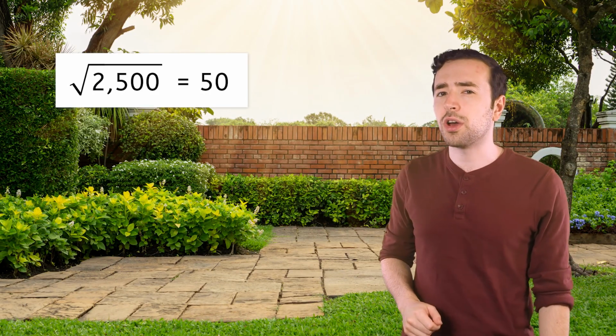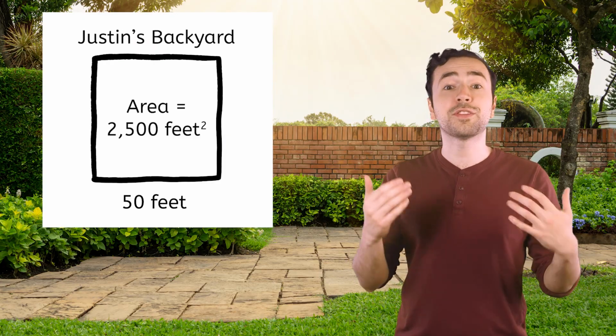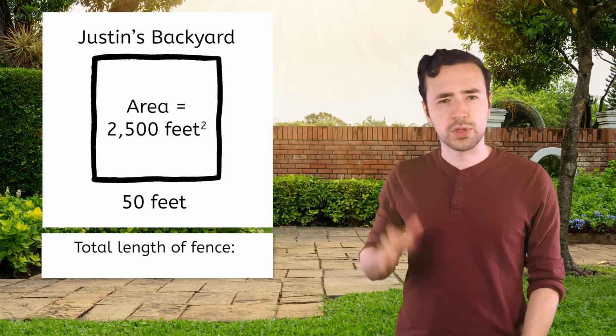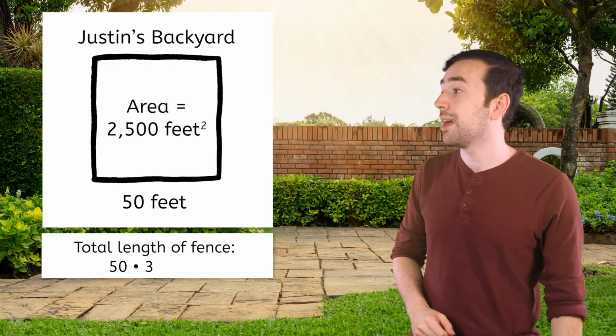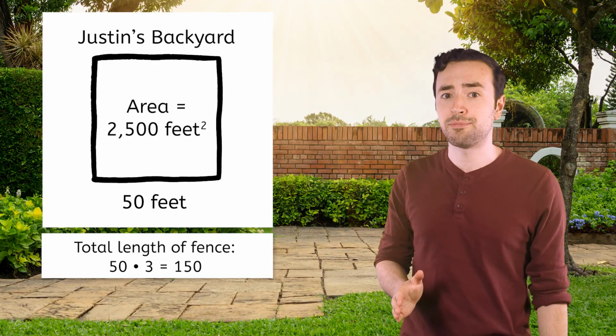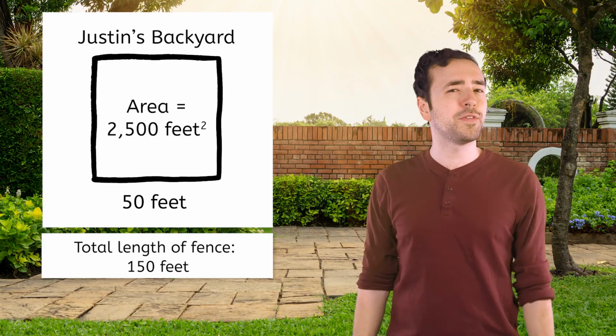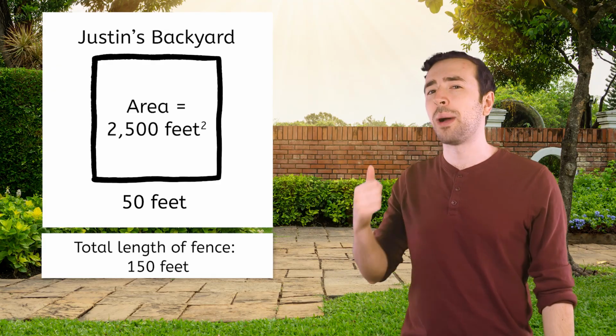Since the square root of 2,500 is 50, my backyard has 50-foot sides. For the total length of fence on 3 sides, we multiply 50 by 3, and that's 150. So I need 150 feet of fencing for my backyard.